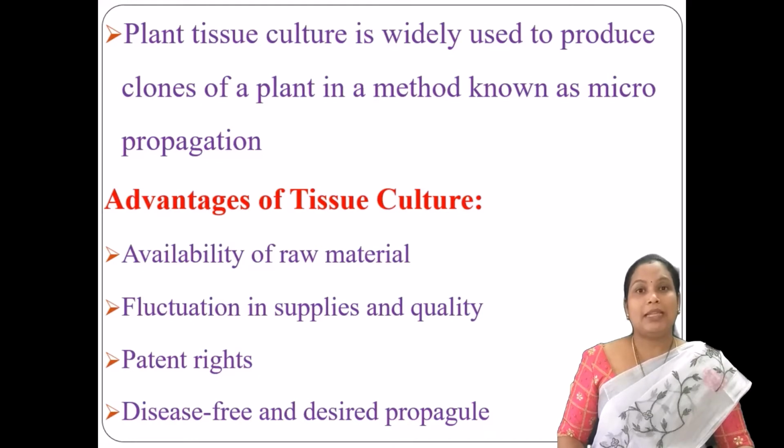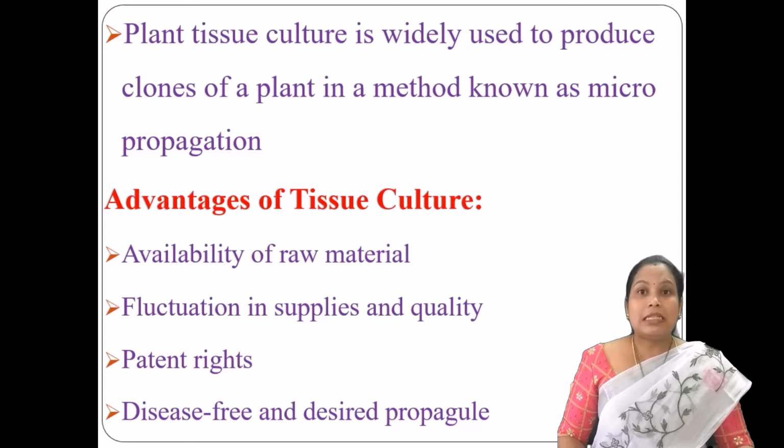And the last advantage of tissue culture is disease-free and desired propagule. So what is the meaning of propagule here? A propagule is any structure of the plant that has been regenerated from the parent plant with the help of sexual and asexual reproduction.